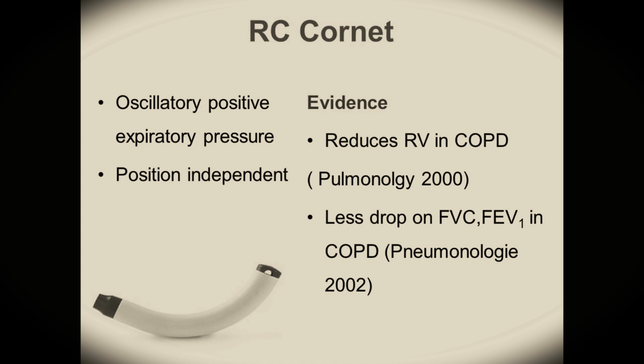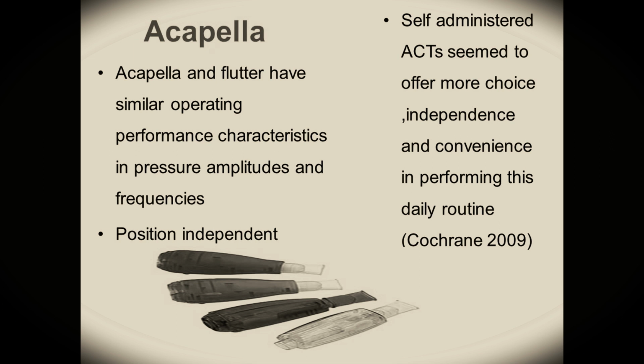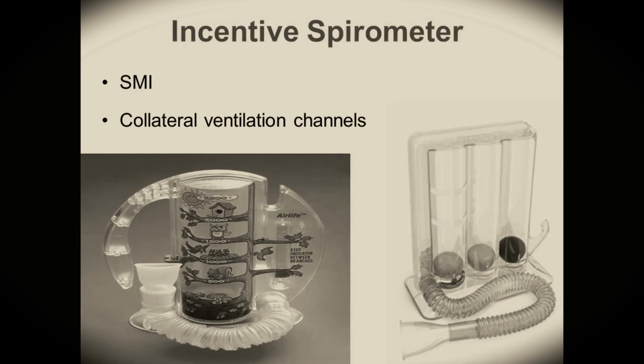RC Cornet is an oscillatory positive expiratory pressure device. Remember, it is position independent, and the evidence says that it reduces residual volume in COPD patients and there is less drop in the FVC, FEV1 in COPD. Acapella and flutter have similar operating performance characteristics in pressure, amplitudes, and frequency. Both are position independent, and very important to remember here is self-administered airway clearance techniques seem to offer more choice, independence, and convenience in performing this in the daily routine. So very important to remember this, and this has been documented in the Cochrane